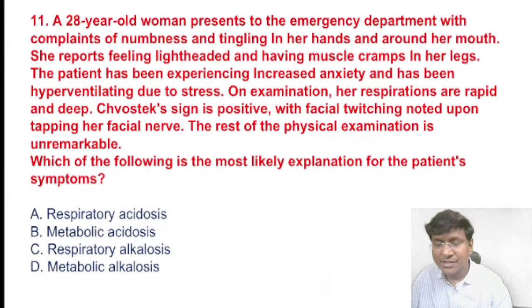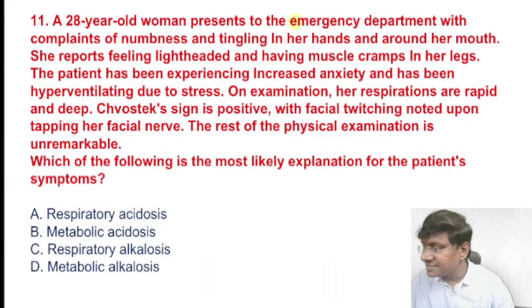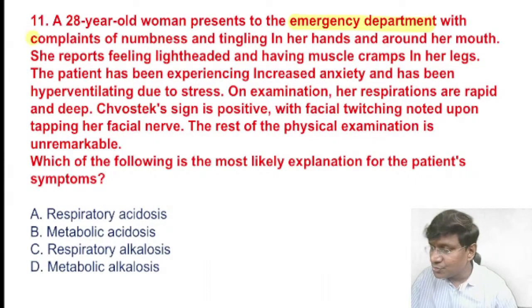We have a 28-year-old woman. She presents to the emergency department with complaints of numbness and tingling in her hands and around her mouth. She reports feeling lightheaded and having muscle cramps in her legs. The patient has been experiencing increased anxiety and has been hyperventilating due to stress.